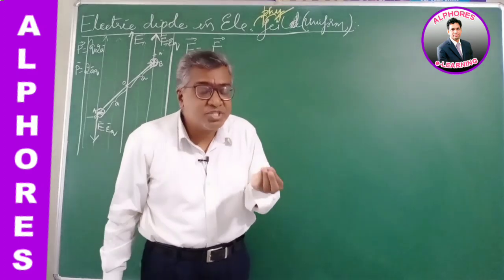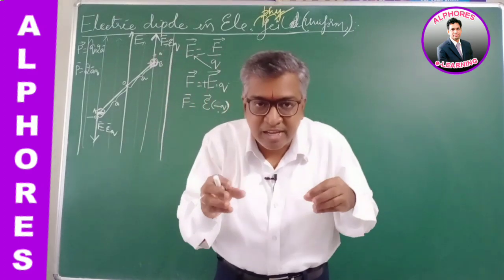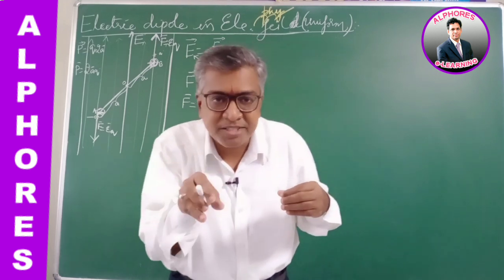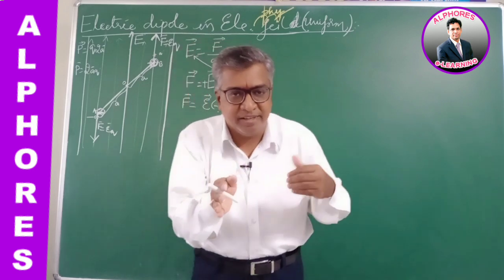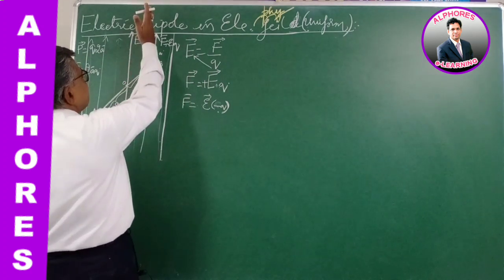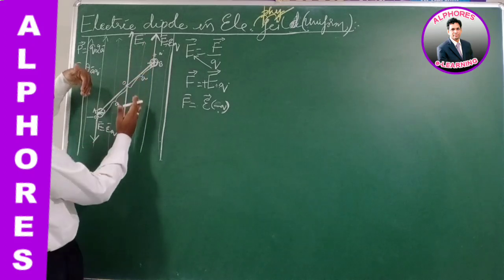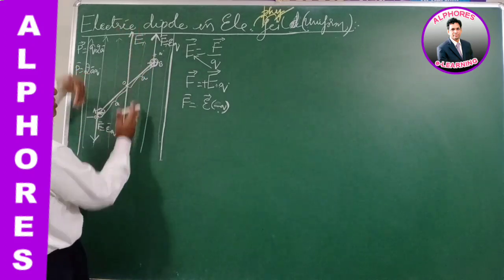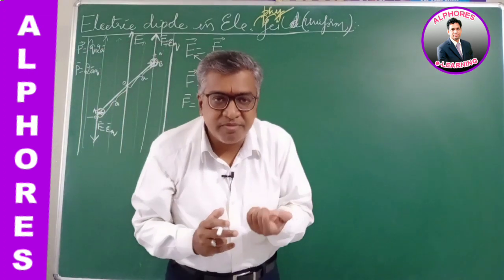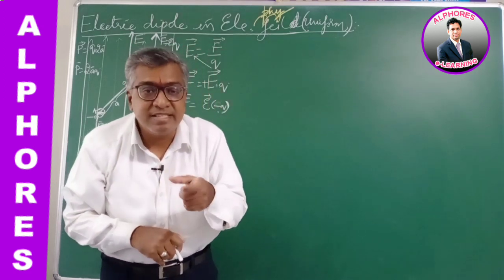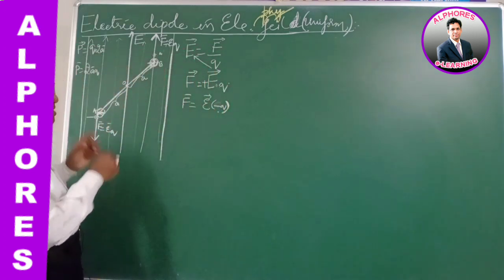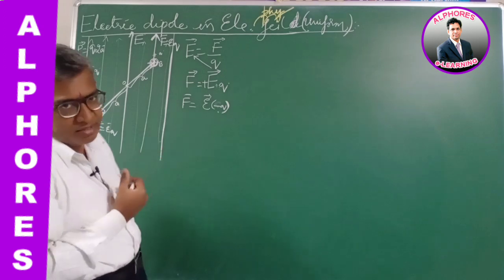So what is the effect of the field on the dipole? Dipole consists of two equal and opposite charges, positive charge, negative charge, plus Q, minus Q. Now plus Q experiences force in the direction of the field, minus Q experiences force opposite to the direction of the field. Now this experiences two equal and opposite forces. In the sense, any system on which there are two equal and opposite forces, the effect produced is couple. Because of the couple, there is turning effect, torque is developed.